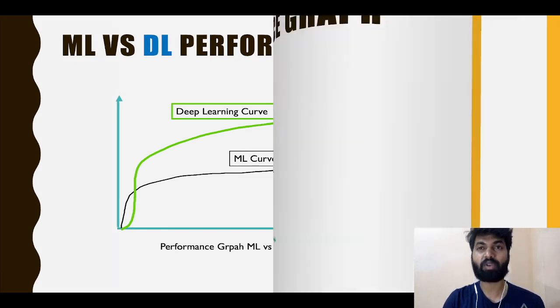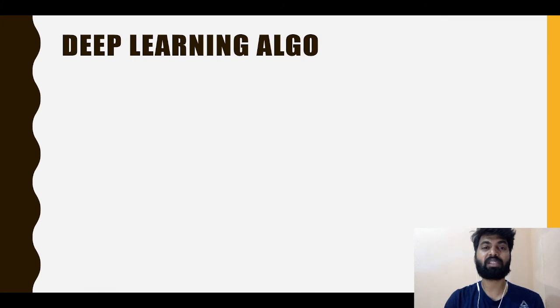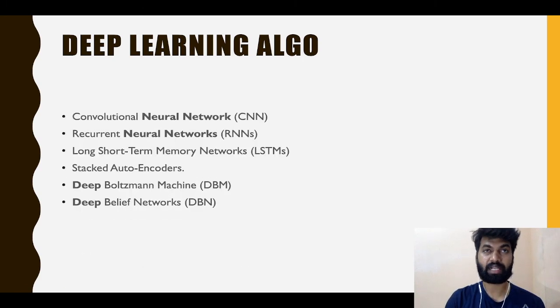Now we need to understand what the deep learning algorithms are. This is only one general session on deep learning, so I'm going to create a separate session on these algorithms, where I will explain every algorithm practically as well as theoretically. These are the algorithms we currently use in practice. The first one is the CNN, known as convolutional neural network, used for image classification. The second is the recurrent neural network, used for time series analysis.